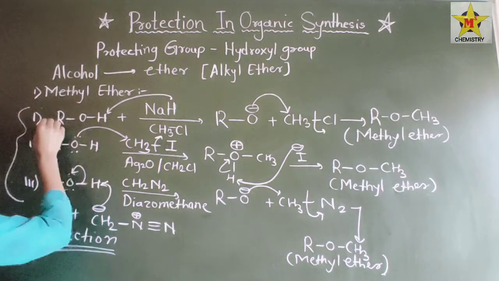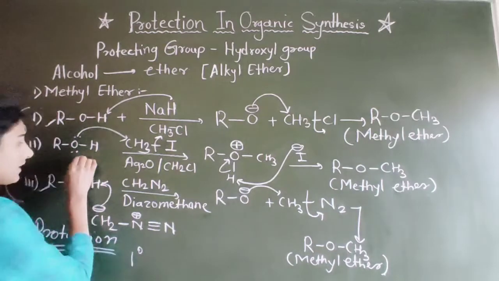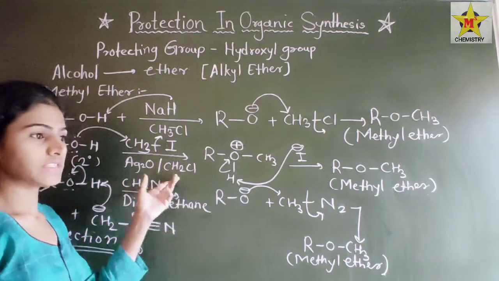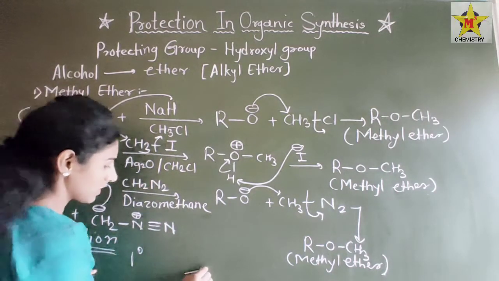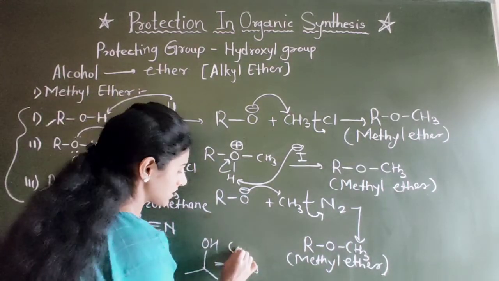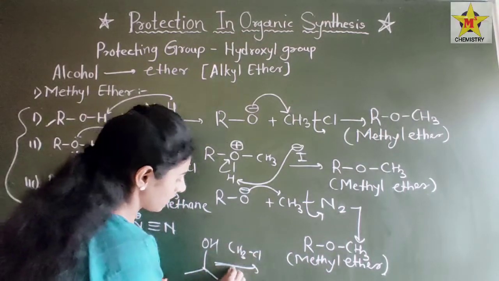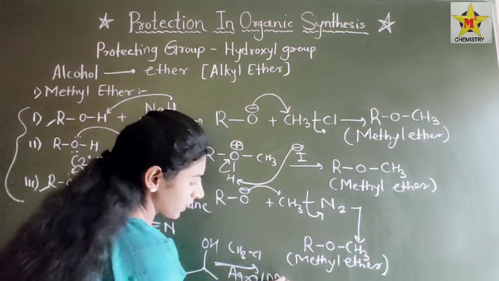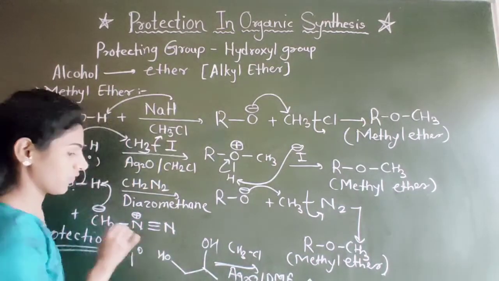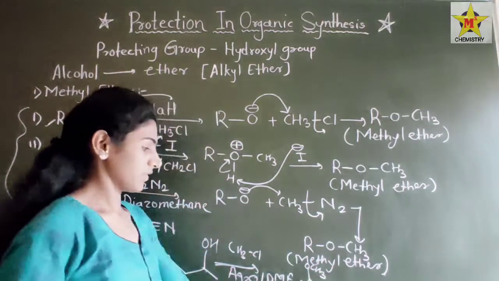Selectively, the first and this one are for primary alcohol, and the second one is for secondary alcohol. When we have Ag2O, CH2Cl2, it selectively protects secondary alcohol. Means like this, if there is a group like this and CH3Cl, CH3I, CH3F, any CH3X group, in presence of Ag2O DMF or Ag2O CH2Cl2, then there is formation of, here one OH like this, so this OH remains as it is and OCH3 is formed.